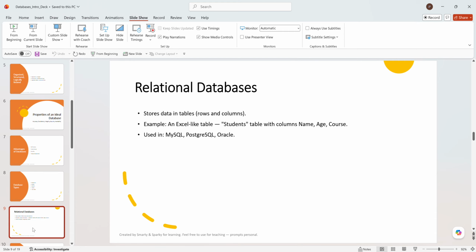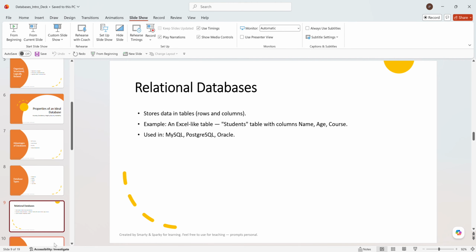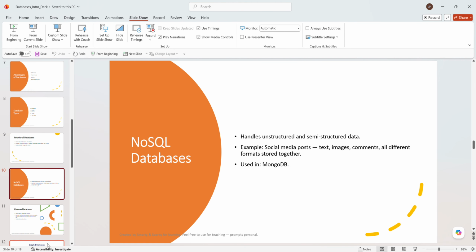In SQL, we call the rows a record or tuple, and the columns are called fields. The number of records we call the cardinality of the relationship. And the number of fields, or columns or attributes, we call the degree of the relationship. I hope you have understood.